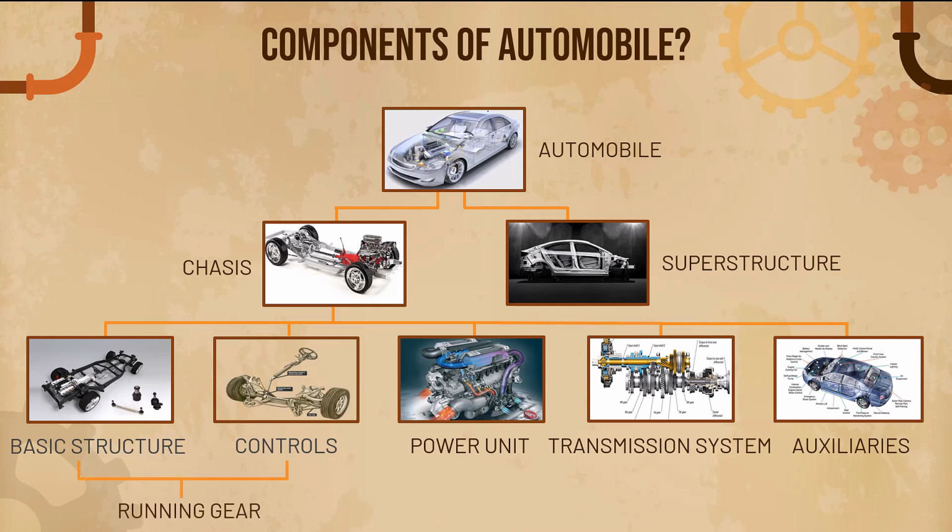Then the basic structure and the controls together are known as the running gear. Then the power unit and the transmission system together are known as the power plant. And the running gear and the power plant together are known as the framework of the car. So I hope you have understood what the components of an automobile are through this family tree. Now the automobile we have covered. In the next coming videos we'll cover the chassis, then in another video we'll cover the structure, controls, one by one each.